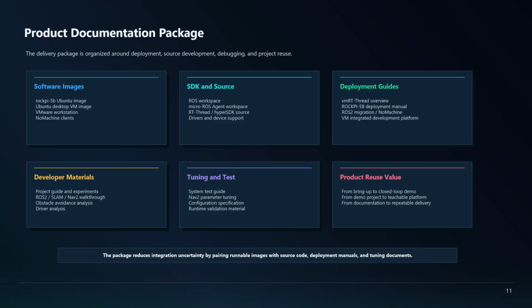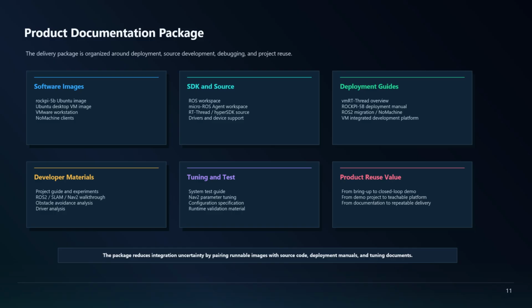The next part is the product documentation package. The delivery package is relatively complete. It includes software images, SDK and source code, deployment guides, developer materials, tuning and performance documents, and vmRT tutorials. For software images, it includes the Rockpi 5B Ubuntu image and the Ubuntu desktop VM image. It also includes the VMware workstation environment and NoMachine clients. For SDK and source code, it includes the ROS workspace, the MicroROS agent workspace, RTT source, Hyper SDK, and driver or device support. For deployment documents, it includes the vmRT-Thread overview, the Rockpi 5B deployment manual, ROS2 migration materials, NoMachine usage, and the integrated VM development platform.